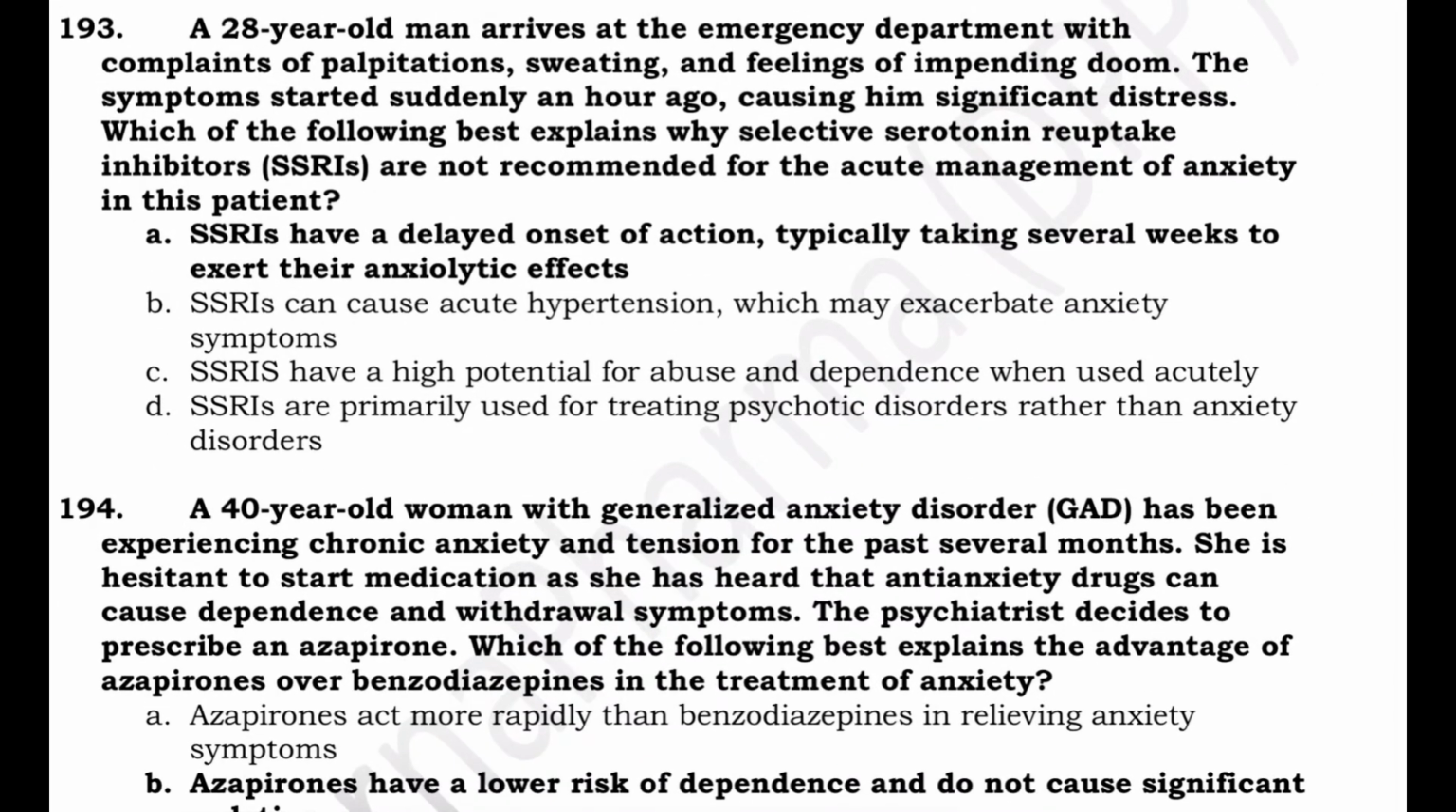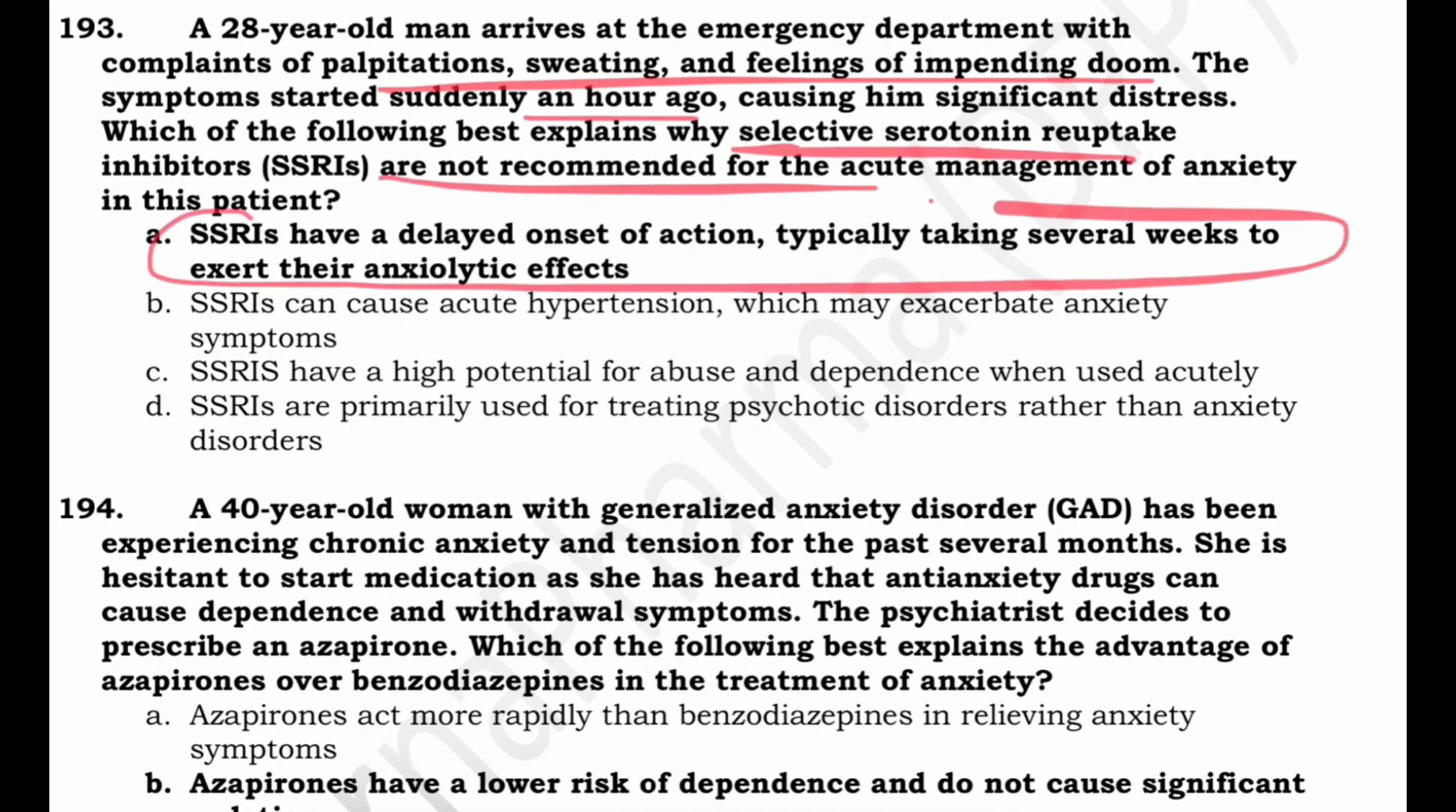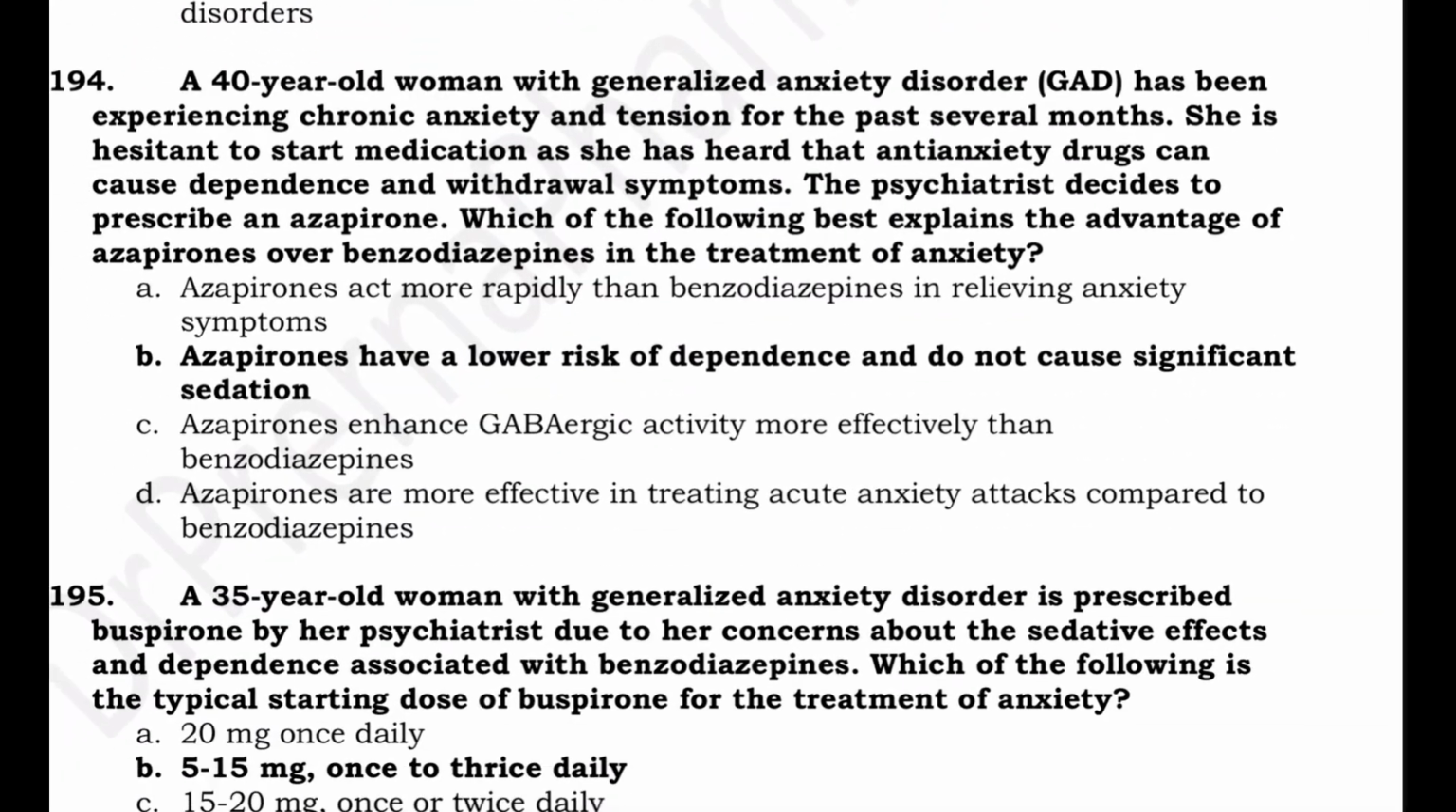A 28-year-old man arrives in emergency with complaint of palpitation, sweating. Symptoms started an hour ago, which explains why SSRIs are not recommended for acute, because SSRIs have a delayed action, takes several weeks to exert their effect.